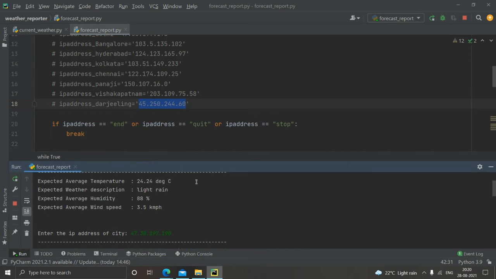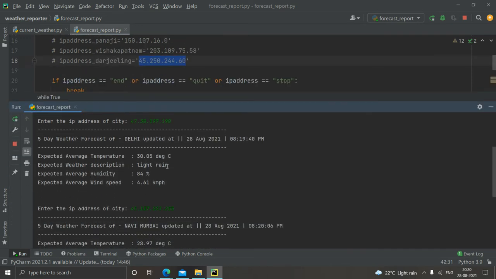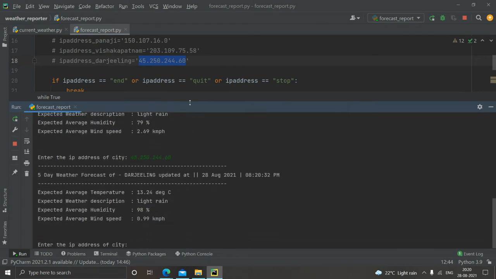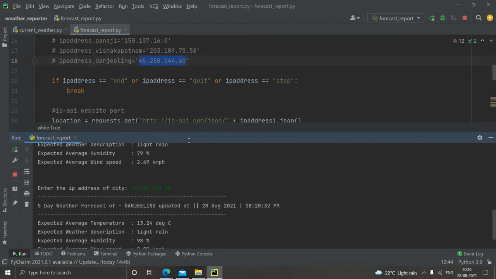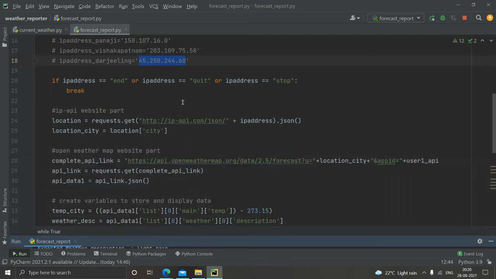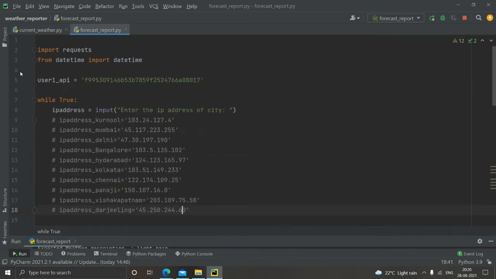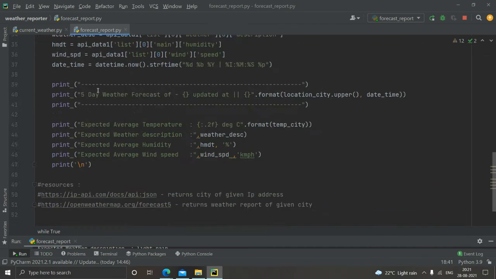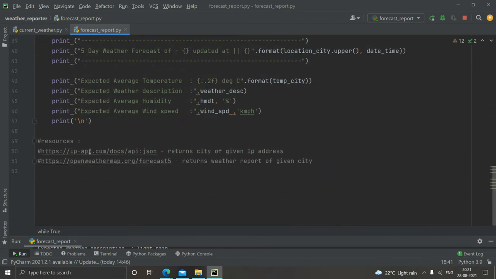We would basically be getting the weather report of every possible city just by giving any of the random IP addresses which refer to that city. So basically, this is the working, and let's check how it works. We would be using the requests and datetime modules, and for resources, we would be using two websites for this purpose. One is IP API, and the other is Open Weather Map. Let's see them.